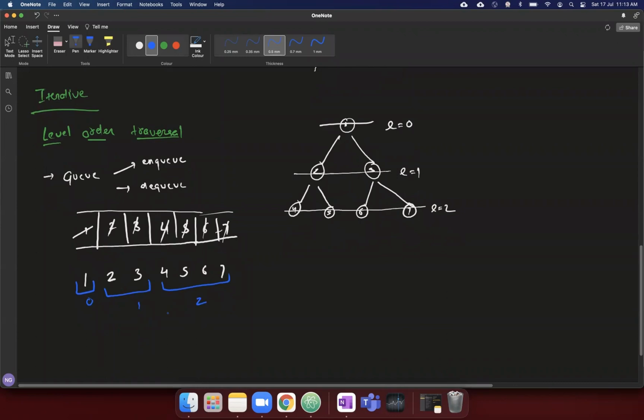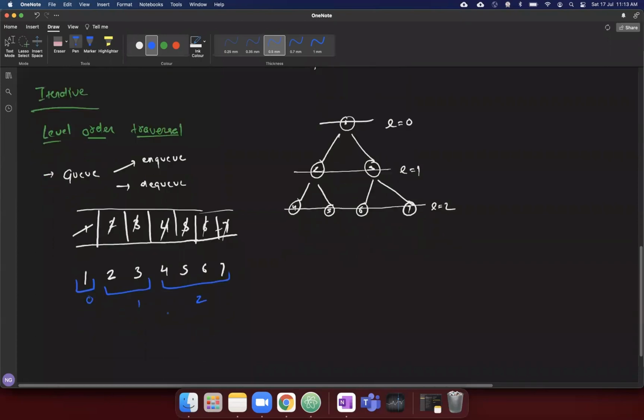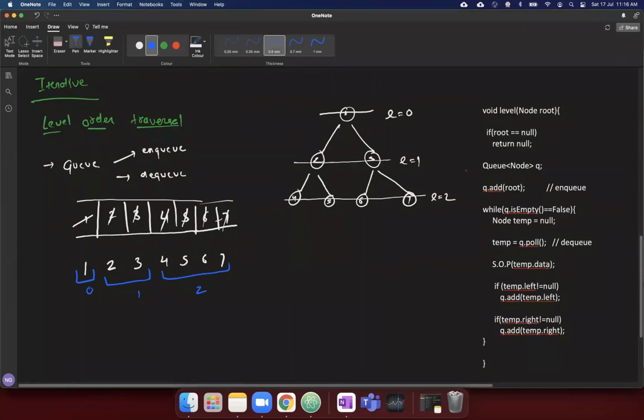Are we clear so far? Yes. Okay. Now, can you try to write code for this? Don't worry about the syntax of the queue. I will be back in a minute. This code is written in Java. Java itself has a queue collection. It uses the add function to add an item into the queue, and the poll function to remove an item from the queue. If you follow this, it is quite simple to understand how level order traversal works.